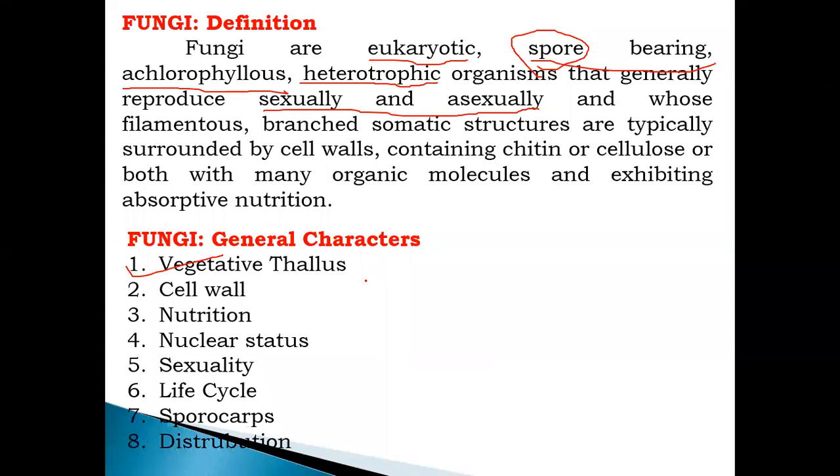So the fungus definition is: a eukaryotic, spore bearing, achlorophyllous, heterotrophic organism that generally reproduces by sexual or asexual means, and the body of the fungus is called the thallus. Second, the next character is the cell wall. The cell wall is the structure that surrounds all the cell organelles in the cell, and in fungi it contains chitin or cellulose, or both chitin and cellulose.